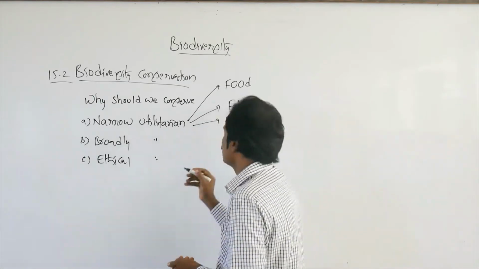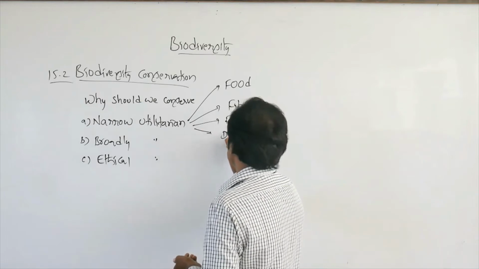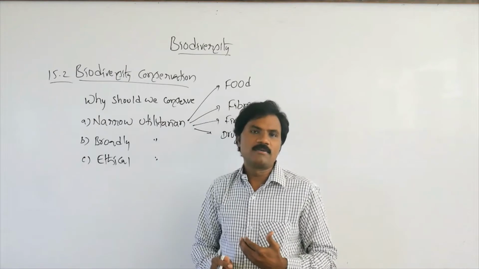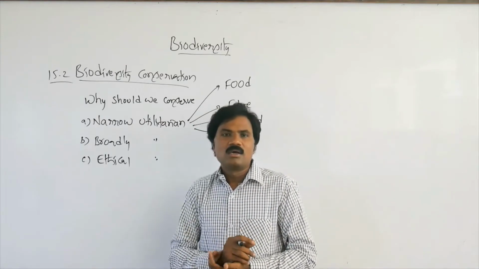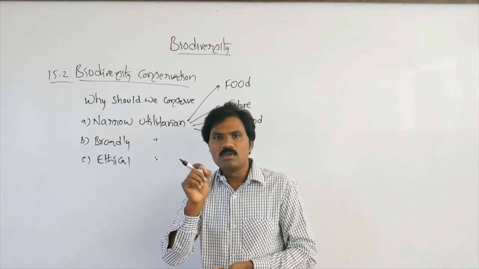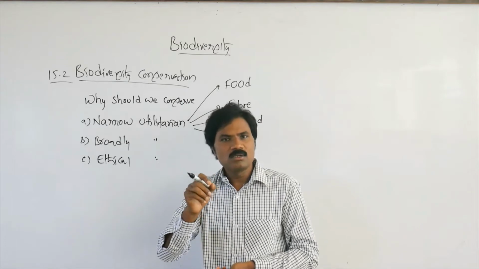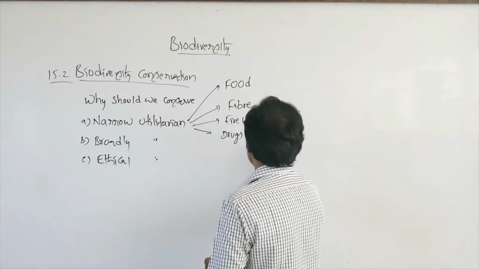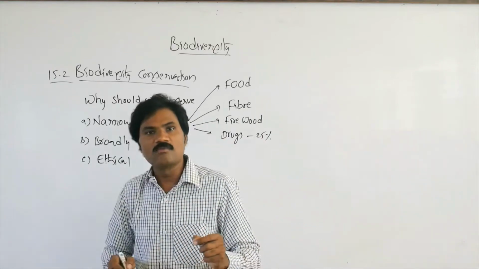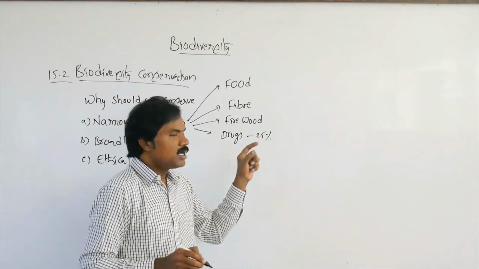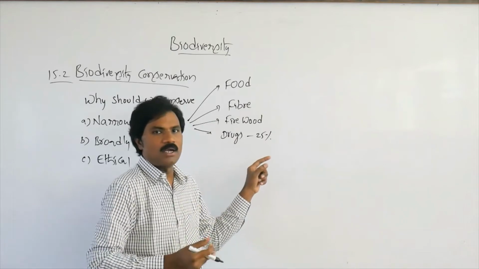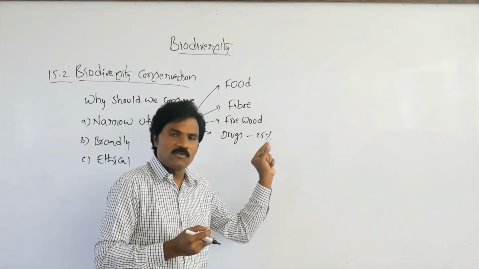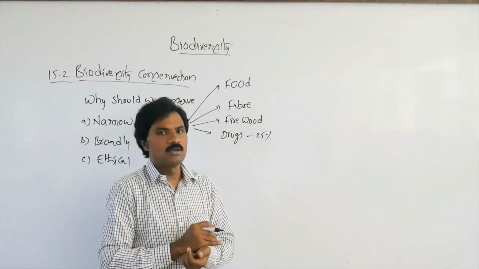Then drugs. These are related to plant materials. 25% of drugs are extracted from plant material only. In this 25% of drugs worldwide, 120 different species of plants are represented.